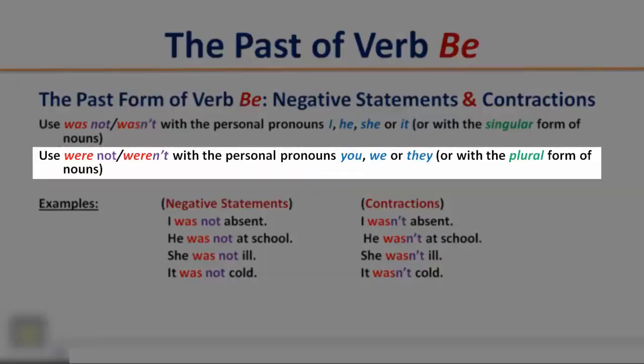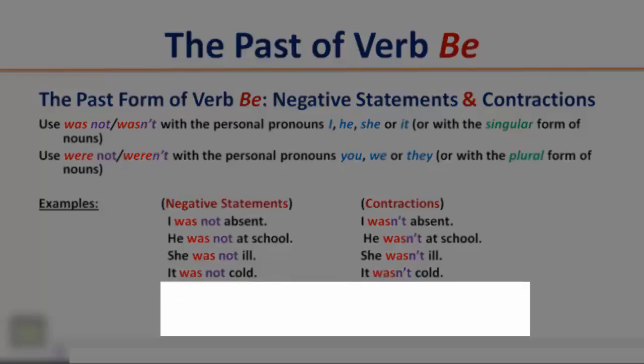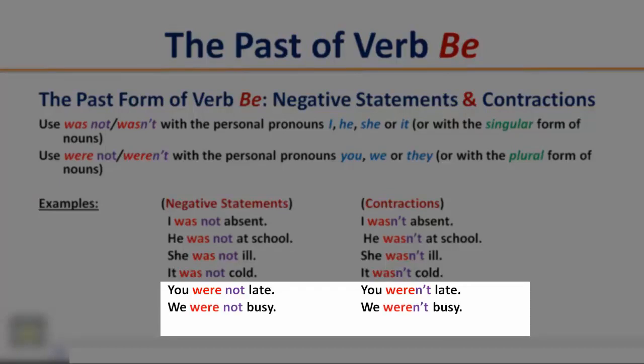Use were not or weren't with the personal pronouns you, we, or they, or with the plural form of nouns. Example. You were not late. You weren't late. We were not busy. We weren't busy. They were not at the library. They weren't at the library.